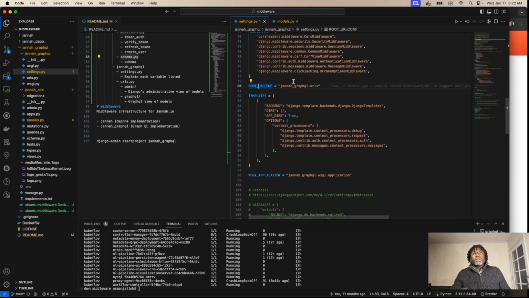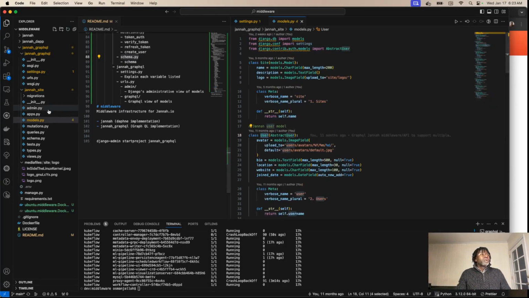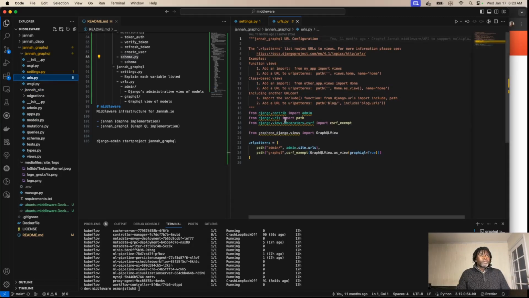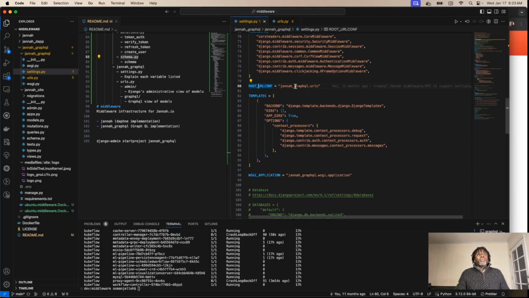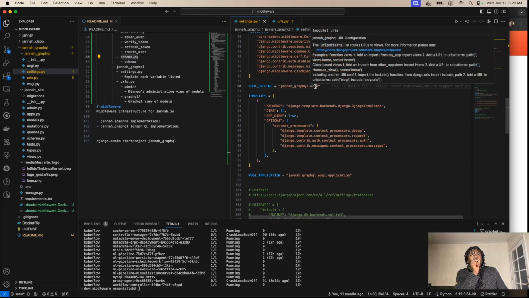In these variables here, this is the URL conf. This is basically where Django tells the web server what URLs it will support. Let's take a look at what those look like. We're basically saying, go into Jannah GraphQL, look for a file called urls.py.